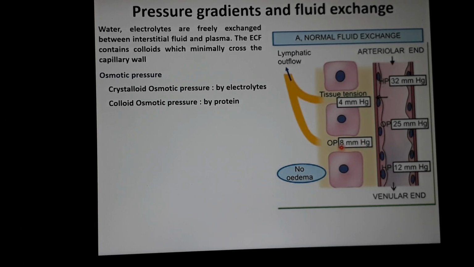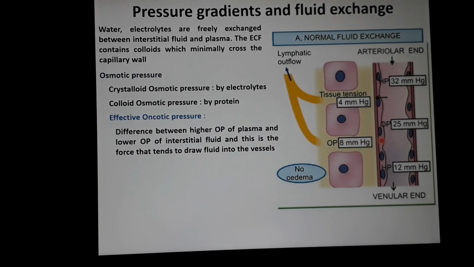Both forces are opposing, because the osmotic pressure inside will tend to draw fluid into the vessel, and the osmotic pressure of the protein in the interstitial fluid will tend to draw fluid outside the vessel. So what is the effective osmotic pressure? It is the difference between the higher osmotic pressure of the plasma and the osmotic pressure of the interstitial fluid.